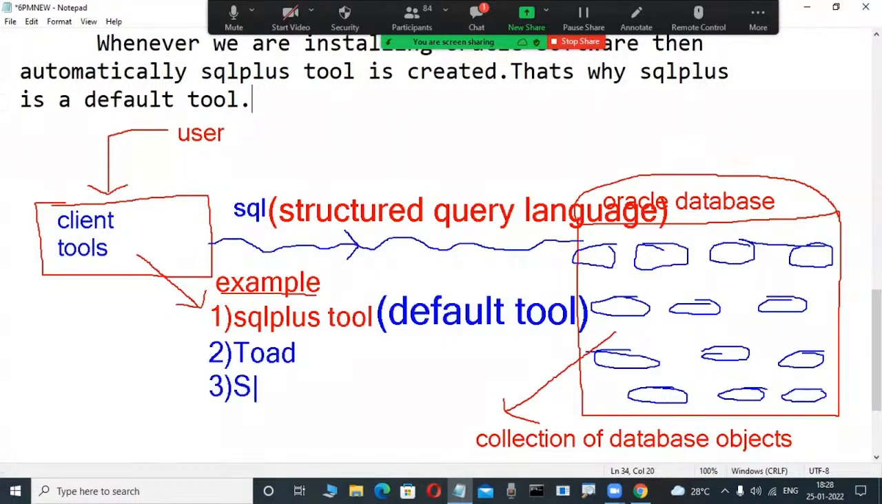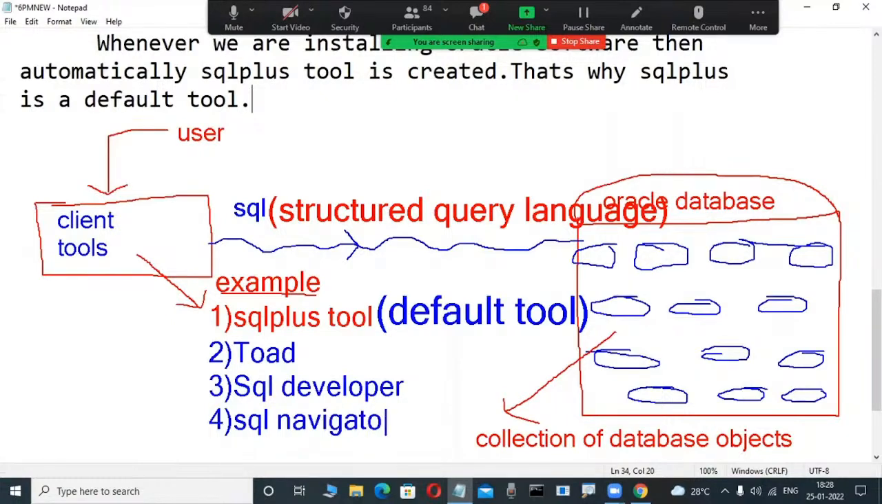The popular tool in company side is SQL Developer. SQL Developer is what they are using. SQL Developer is another GUI tool, a popular tool nowadays. Again, some companies are using SQL Navigator. Navigator is a tool.